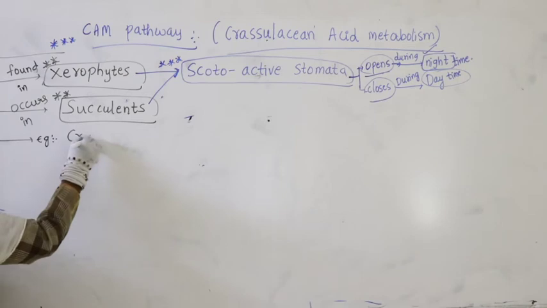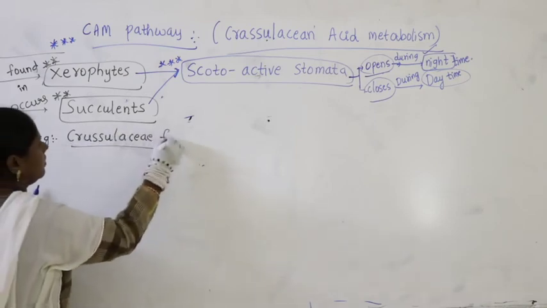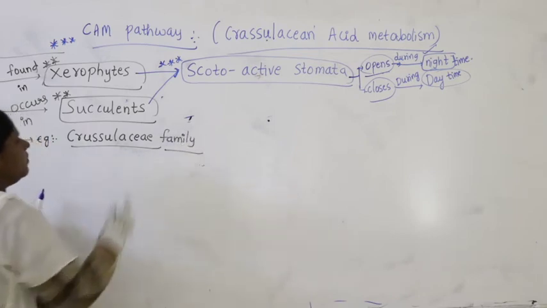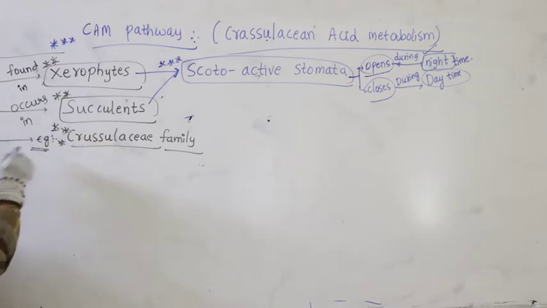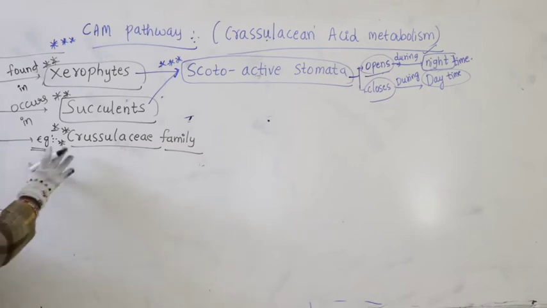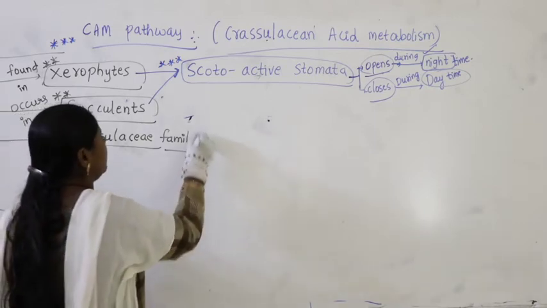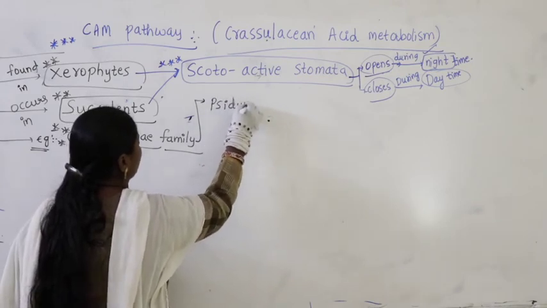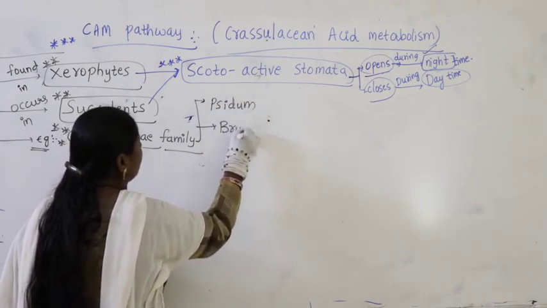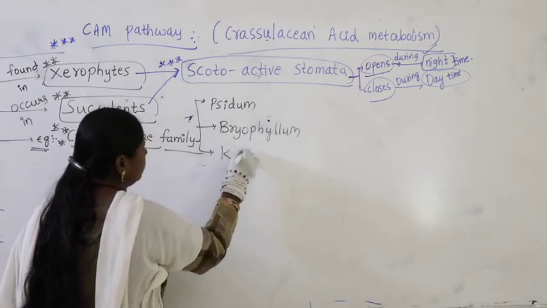Now, for examples, the plants which belong to the Crassulaceae family undergo the CAM pathway. So, examples of CAM plants belong to the family Crassulaceae. What are the Crassulaceae family members? You can take Sedum, Bryophyllum and Kalanchoe.